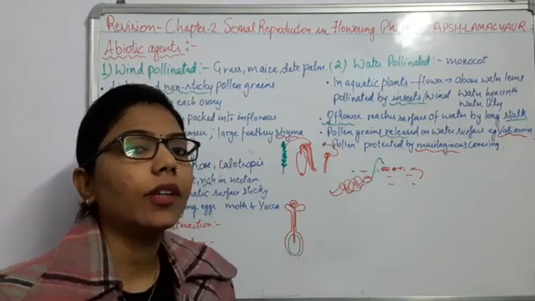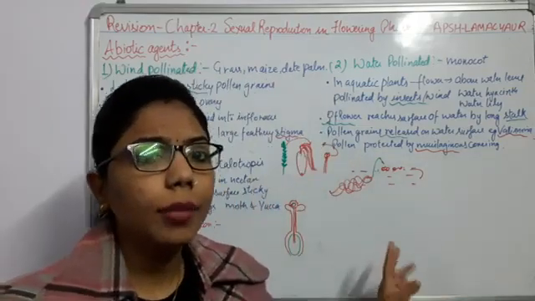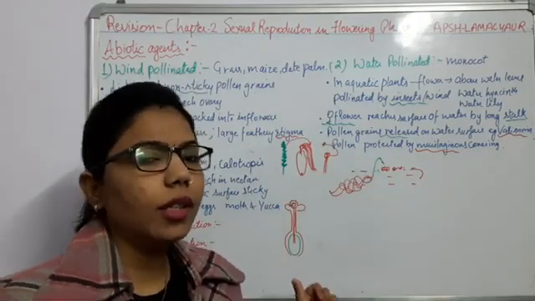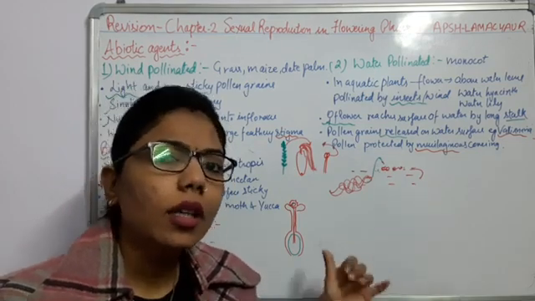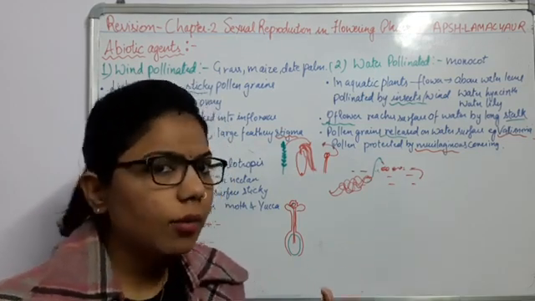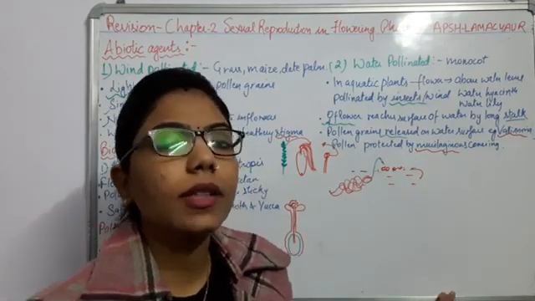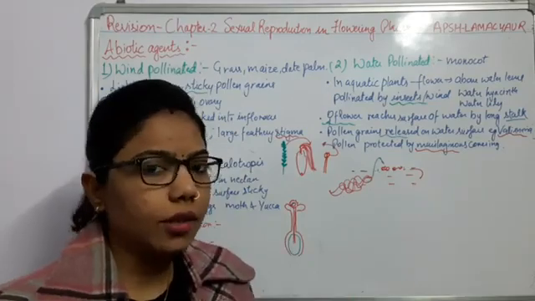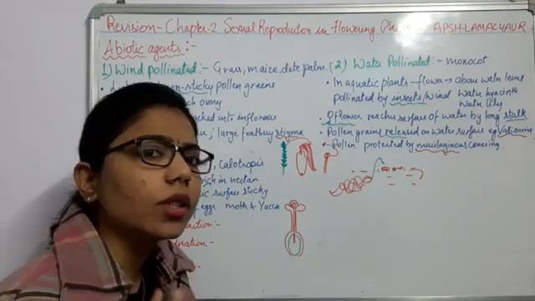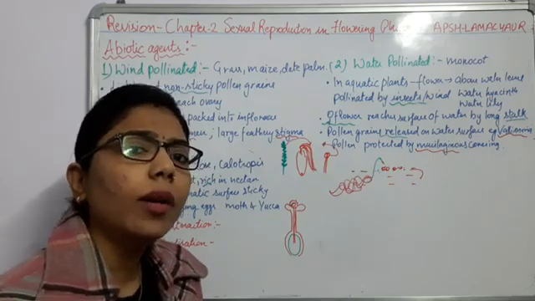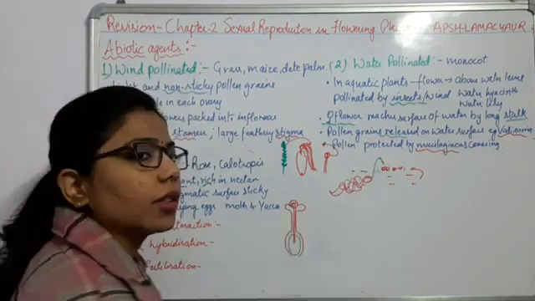We have done that there are two types of dehiscence: it can be the 2 cell stage or the 3 cell stage. In most plants it is the 2 cell stage, and in some plants, about 40%, it is the 3 cell stage. If the pollen grains come in the 2 cell stage, first of all it will undergo division and form the 3 cell stage.